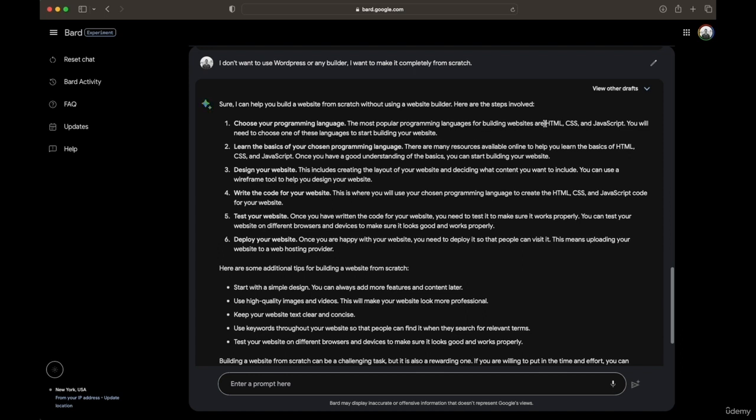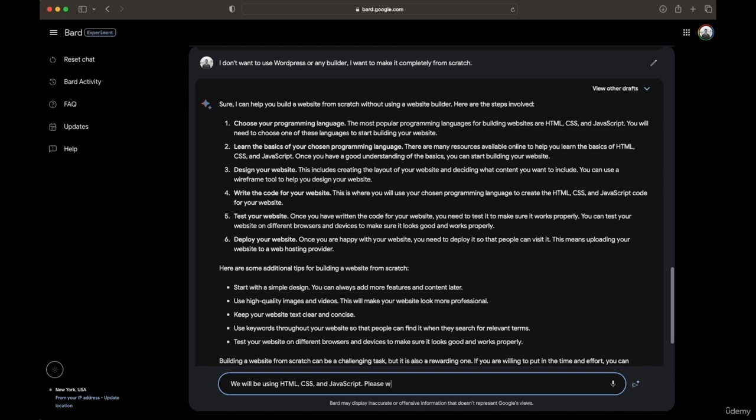Well, actually for a website, I know that we can use these three, not one of them, but we need all three. Learn the basics of your chosen programming language. So we don't need to learn the basics because Bard will tell us. Write the code, test your website, deploy your website. Okay, so I'll say we will be using these and allow you to create a website, test your website, write the code.